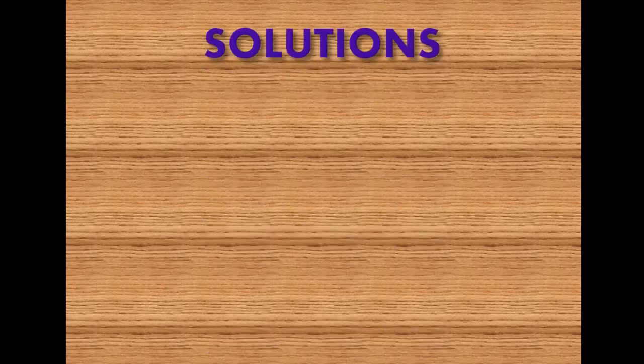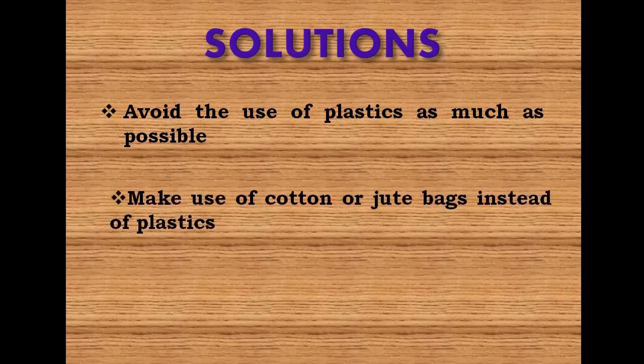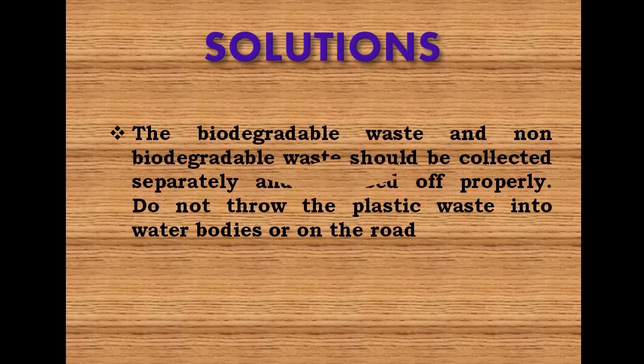Just discuss it. What are the solutions we can apply? First one, avoid the use of plastics as much as possible. Make use of cotton or jute bags instead of plastic bags. Next one, biodegradable waste and non-biodegradable waste should be collected separately and disposed of properly. Do not throw the plastic waste into water bodies or on the road.